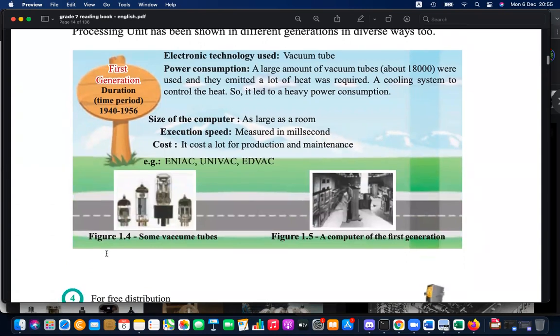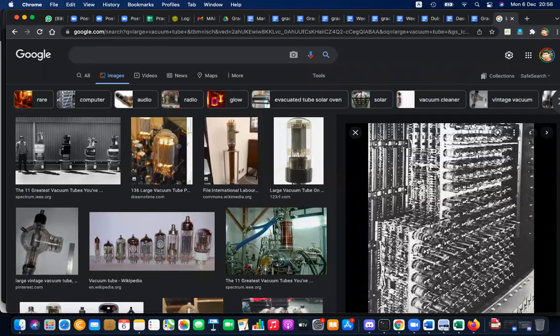The 1st generation computers used vacuum tubes. You saw the size of vacuum tubes, right? In this note, they say around 18,000 vacuum tubes were used at that time. So imagine the size of the computer. Charles Babbage was the father of computing.